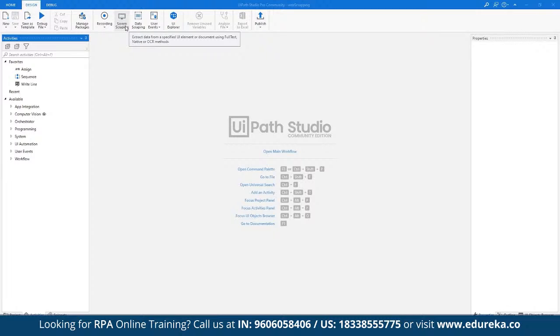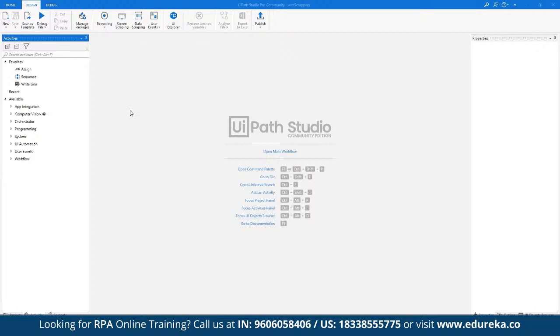And then we have data scraping. Data scraping involves scraping data from multiple websites or any particular file that we have opened. We can define some kind of automation for fetching data from those selective sources. That is what we can define here. And then we have the entire activity pane.